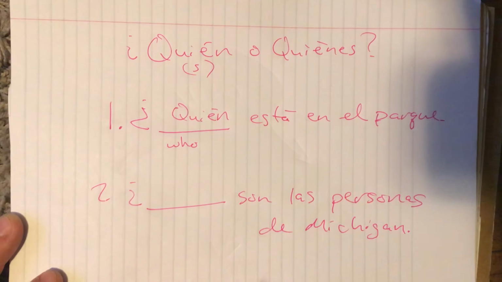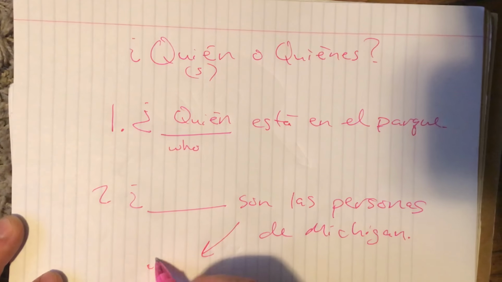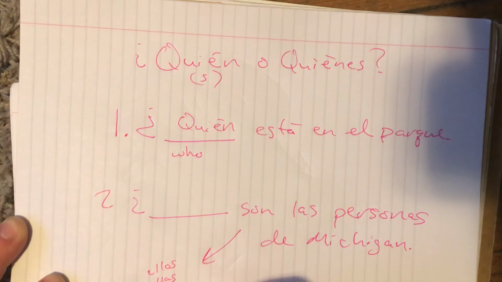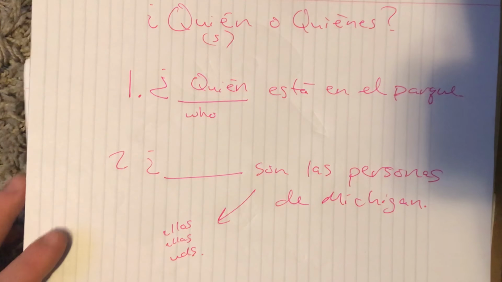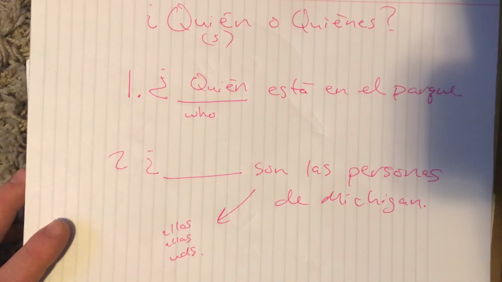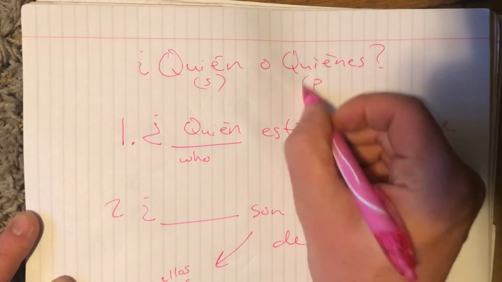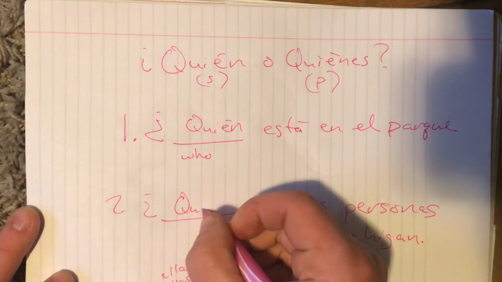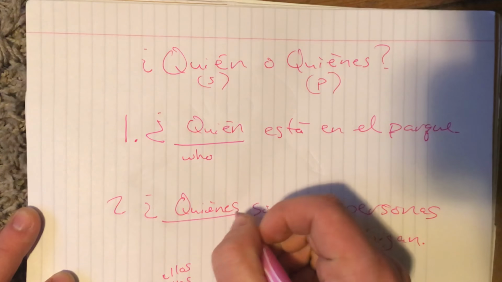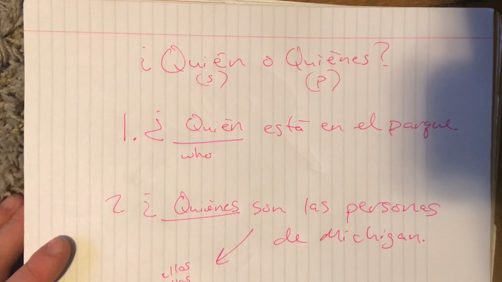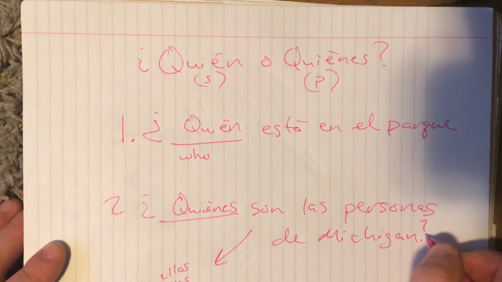Son is the ellos, ellas, and ustedes form of ser, which is plural because it's referring to they. So I'll choose the plural form up here. ¿Quiénes? ¿Quiénes son las personas de Michigan? Who are the people from Michigan?